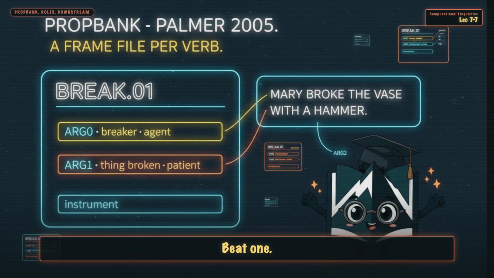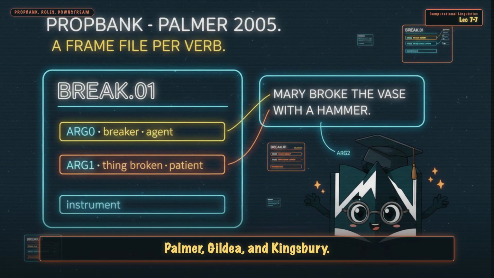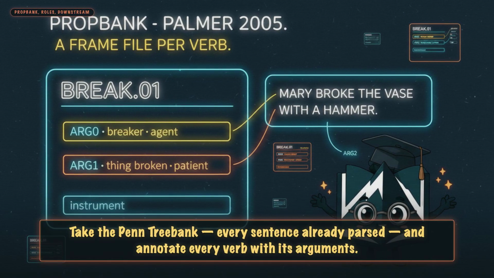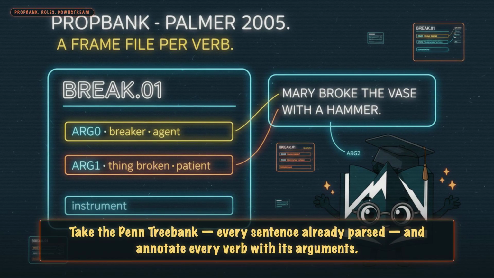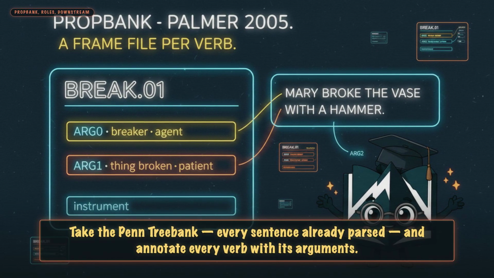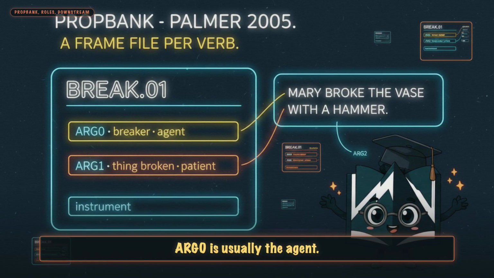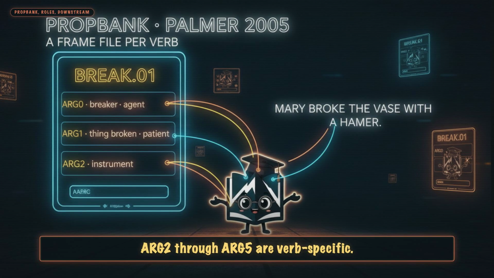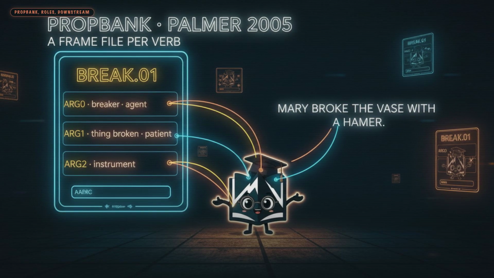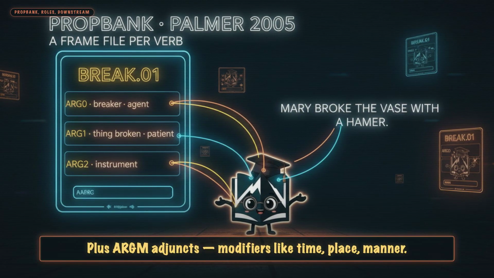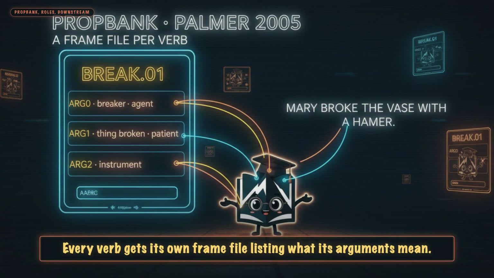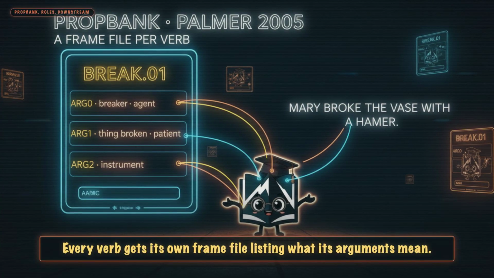Beat 1. PropBank. Palmer, Gildea, and Kingsbury, 2005. Take the Penn Treebank, every sentence already parsed, and annotate every verb with its arguments. ARG0 is usually the agent. ARG1 is usually the patient. ARG2 through ARG5 are verb-specific, plus ARGM adjuncts, modifiers like time, place, manner. Every verb gets its own frame file, listing what its arguments mean.